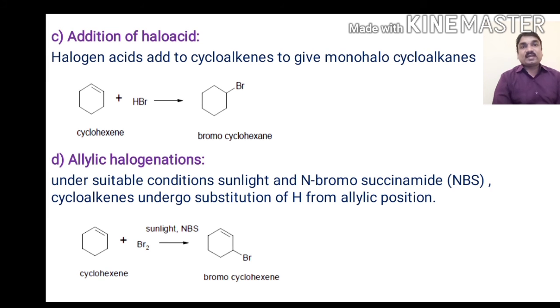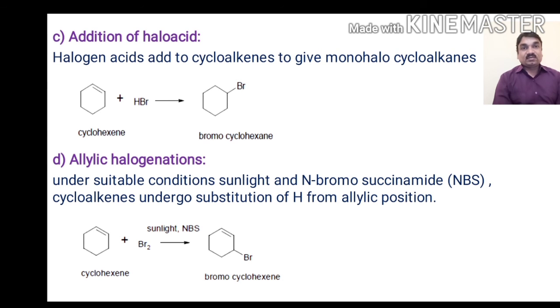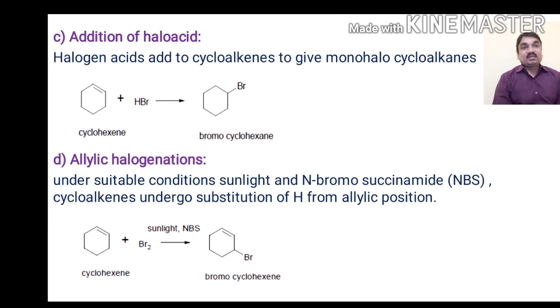The most popular example of a chemical reaction is allylic halogenation. Normally allylic halogenation is not possible because the cycloalkene is unsaturated and preferentially shows addition reactions. But under suitable conditions, sunlight and N-bromosuccinimide, cycloalkene undergoes substitution at hydrogen from allylic positions.